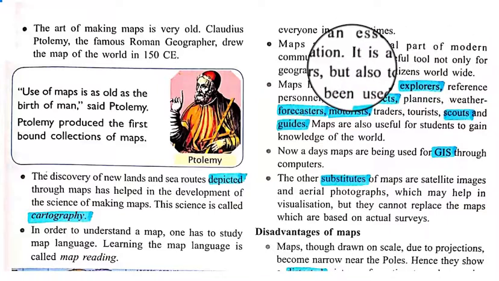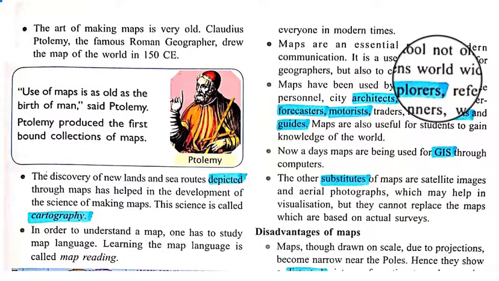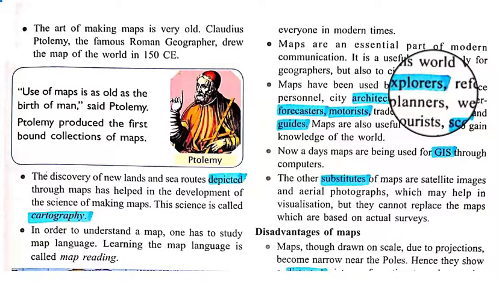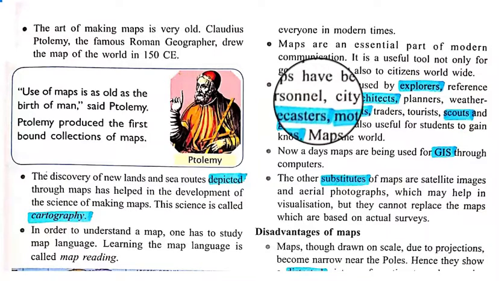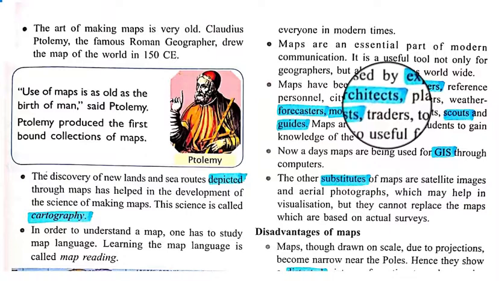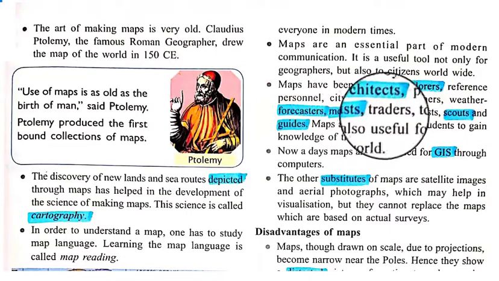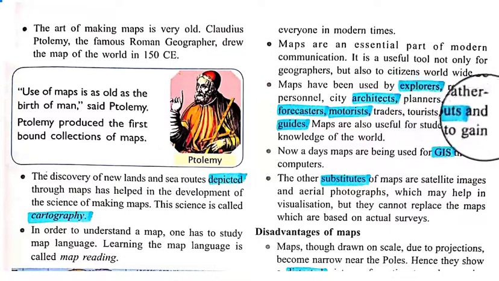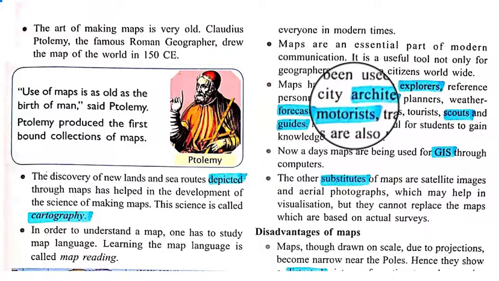So it is not only for the geographers, this is very useful for every citizen. Maps have been used by explorers. These maps are used by explorers, reference personnel, city architects, planners, weather forecasters, motorists, traders, tourists, scouts and guides. So all kinds of people use maps for different purposes.